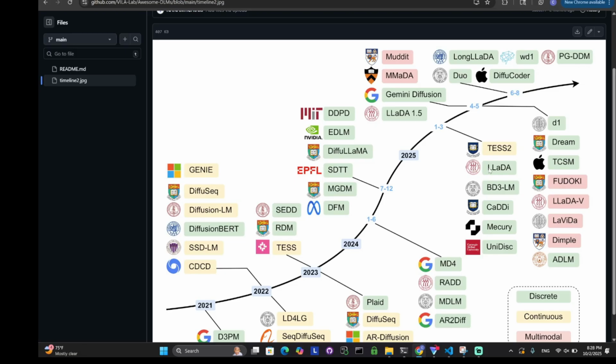LLaDA is all the way over here, I think in February or something. And there's Gemini Diffusion and things like that. But LLaDA was basically the first large open source language model for diffusion. Then there are things that came after, like Gemini Diffusion and then Mercury. You can also see here LLaDA Vision, LLaDA, blah blah blah. So there are a lot of descendants of LLaDA.